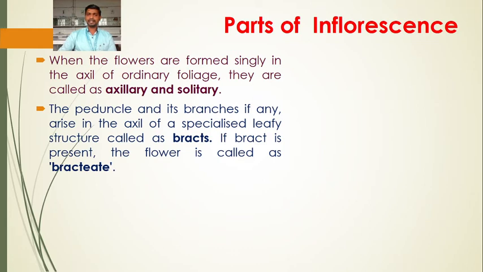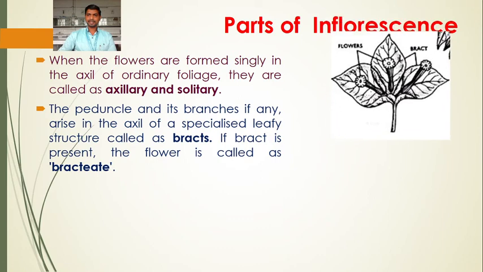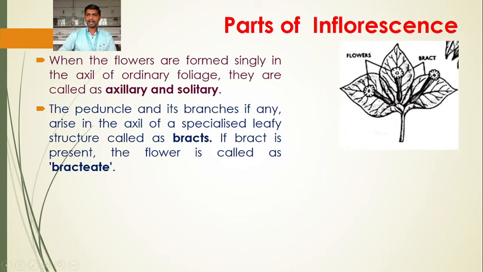So bract is a leaf-like structure. This is the bract, which is like a leaf. And if it is present, the flower is bracteate. So the peduncle and its branches arise in the axil of a specialized leafy structure called the bract. So these are the bracts, and the flower is called a bracteate flower.